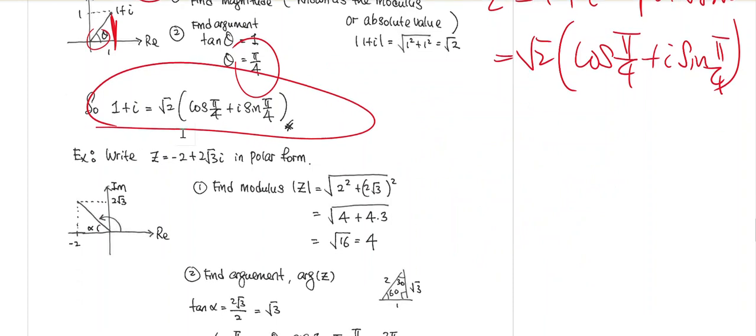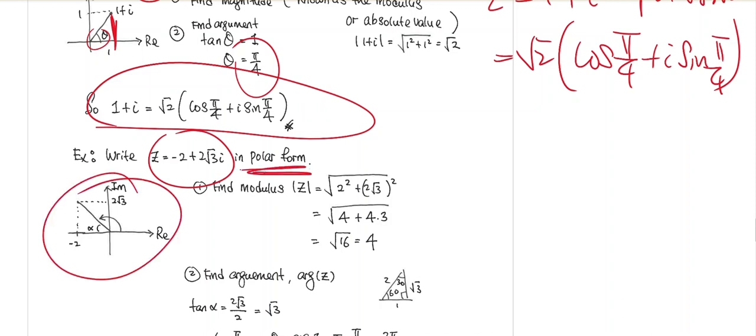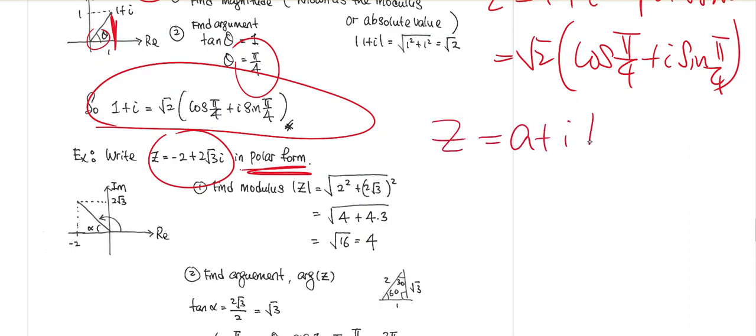So the next example will ask you to write this complex number in polar form. The first thing you do is put it in the Argand diagram and figure out where exactly that number is. Every complex number can be represented in an Argand diagram. Actually, do you know that all the real numbers are also complex, because complex numbers are defined as all the numbers that can be written in this form? All the real numbers can be written in this form by taking b equal to 0, right? So all real numbers are complex numbers, but not all complex numbers are real.